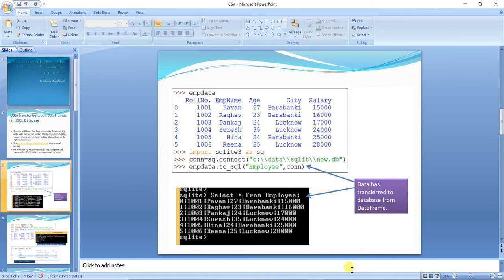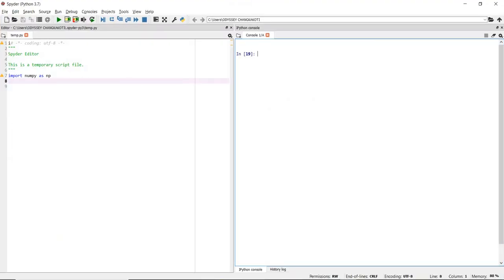So first I will go to Spyder, and suppose here I will open one existing data frame. So import pandas as pd.